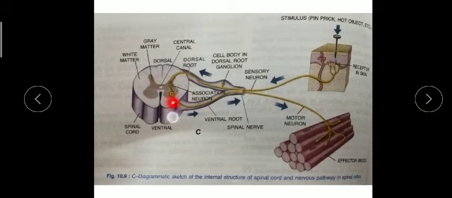This is the intermediate part. Then signals reach the ventral root from the gray matter, then the spinal nerve, and then the motor neuron. The motor neuron of our hand muscles gets the order from the spinal cord, and we immediately withdraw our hand. You should remember this sequence.